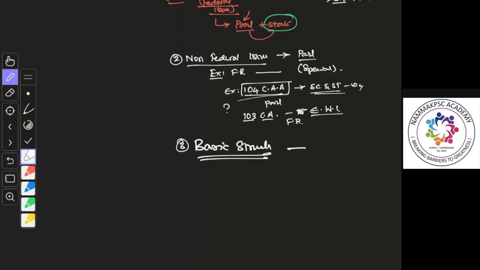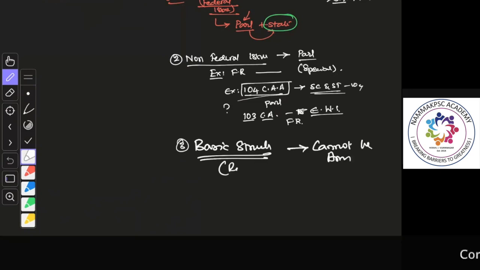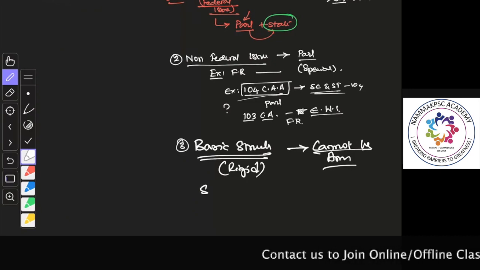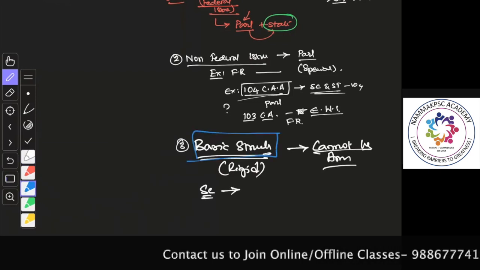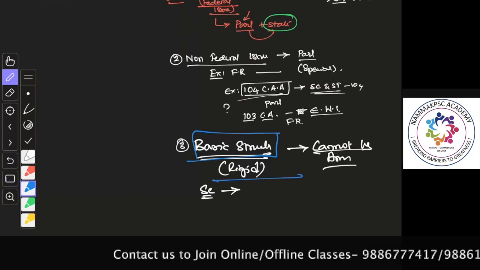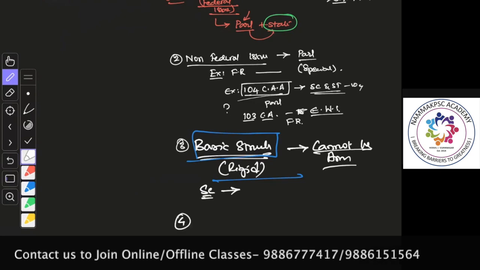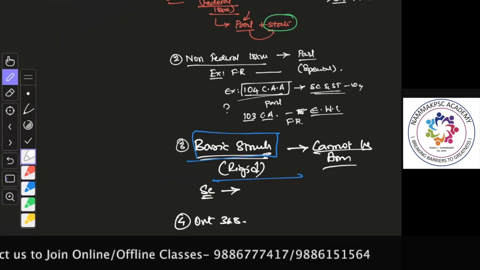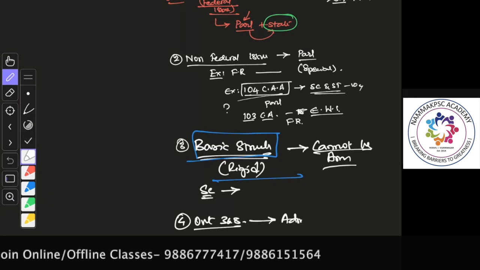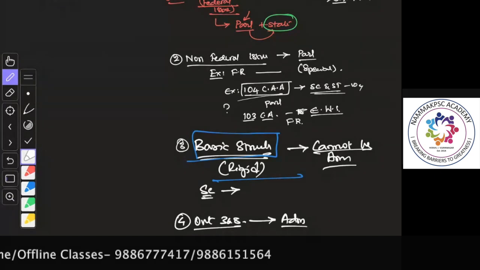So the basic structure cannot be amended. It is a rigid aspect of the constitution. Even if the parliament amends that provision, it shall be held as invalid. The Supreme Court has said that any amendment which removes the basic structure of the Indian Constitution is invalid, unconstitutional.